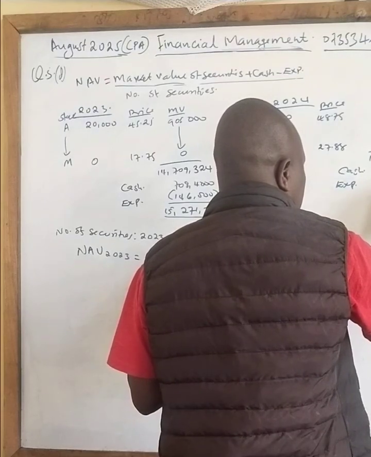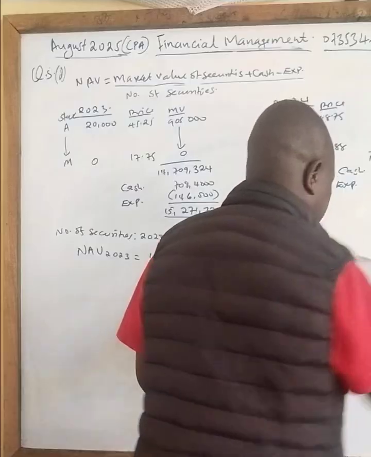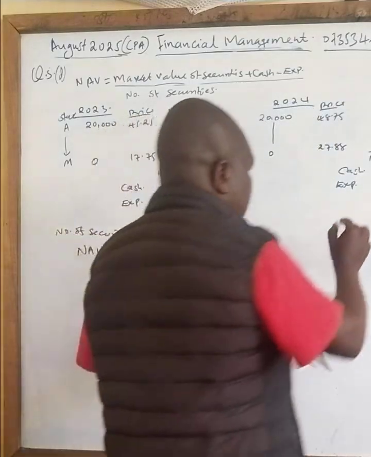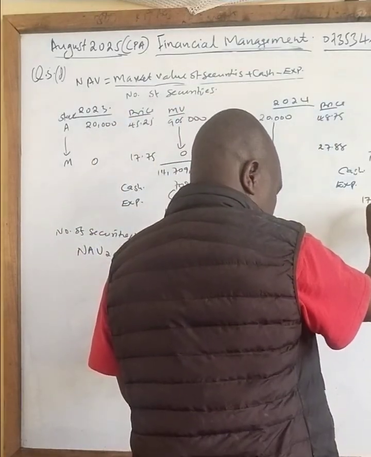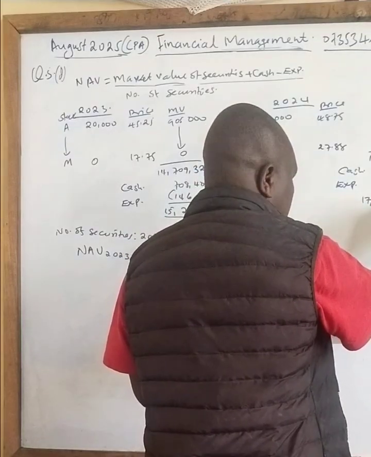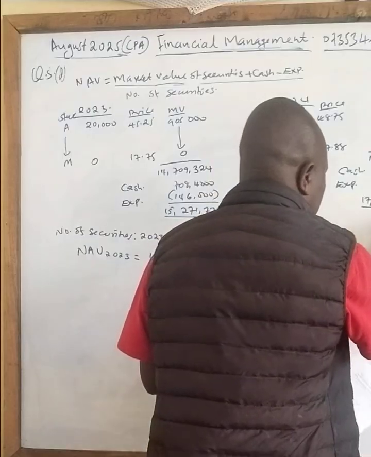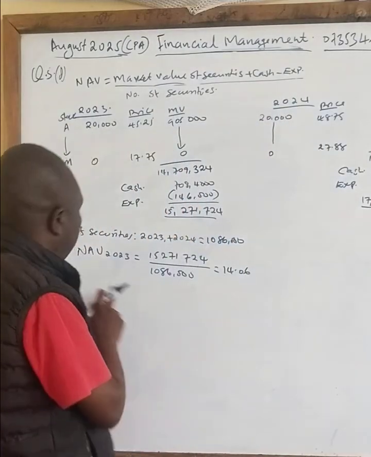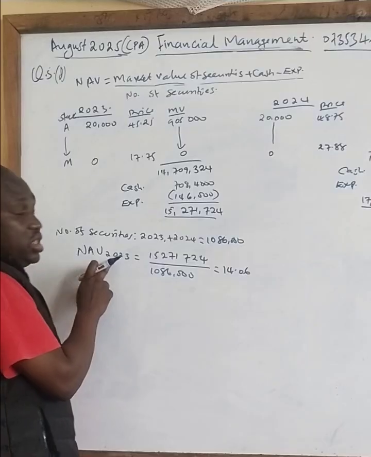Expenses is 166,000. Okay, so when you work out that, you get the net value is 17,714,002. Then now you need to calculate the net asset value for 2024.